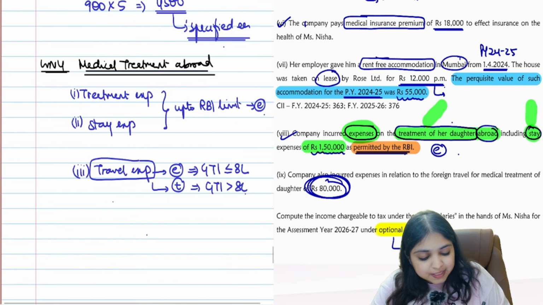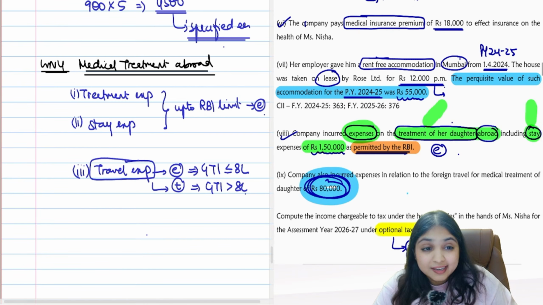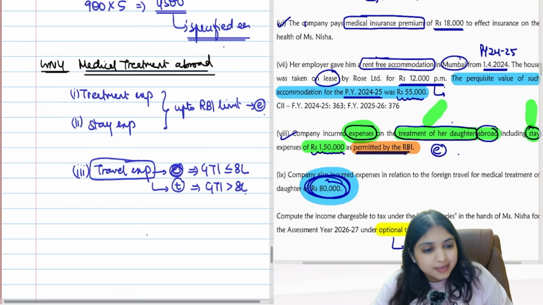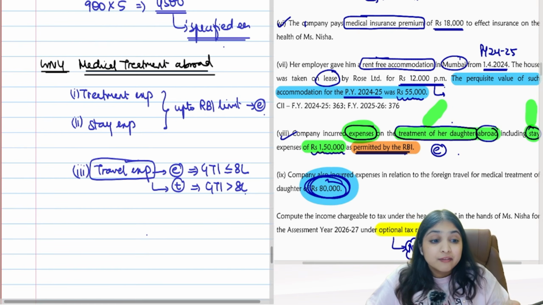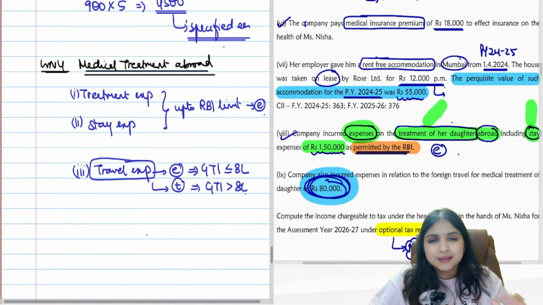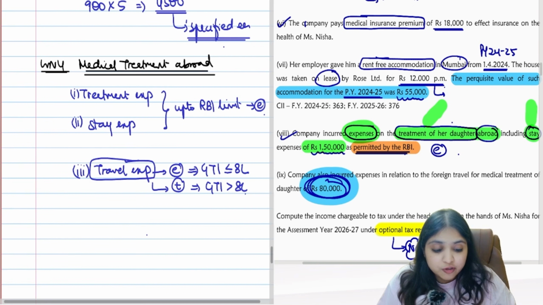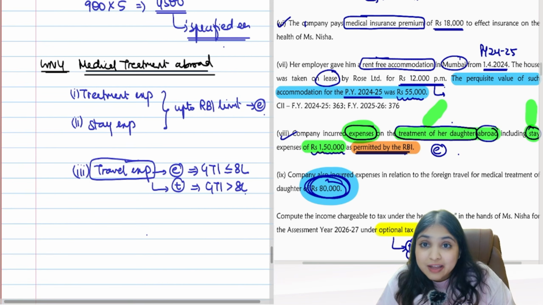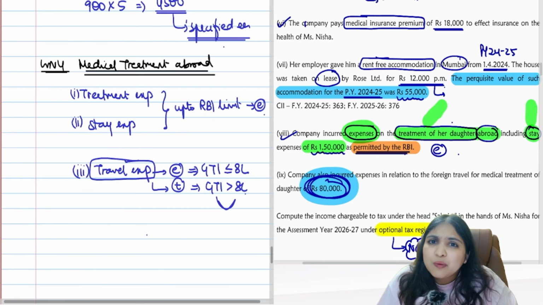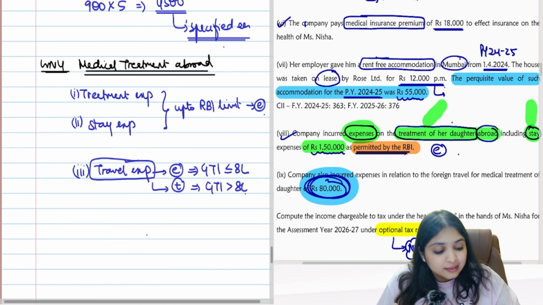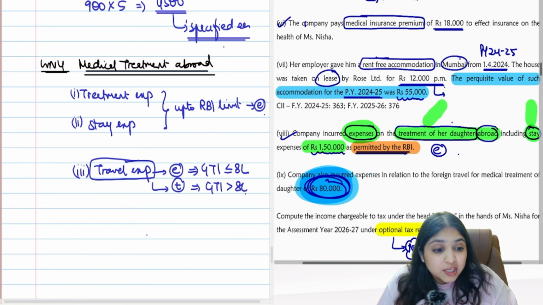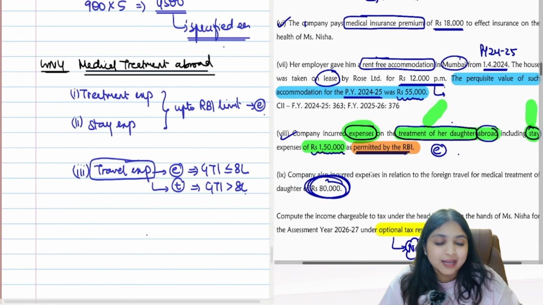The travel expense which is met by the employer, 80,000 travel expense, will either be exempt or it will be taxable. Whether it is exempt or taxable, that depends upon GTI. Here the GTI of my assessee is within 8 lakh. Because it is within 8 lakh, the travel expense met by the employer is fully exempt. Guys, what if GTI was more than 8 lakh? Then what would you do? If GTI was more than 8 lakh, then this entire 80,000 which the employer is meeting for me would have become taxable.